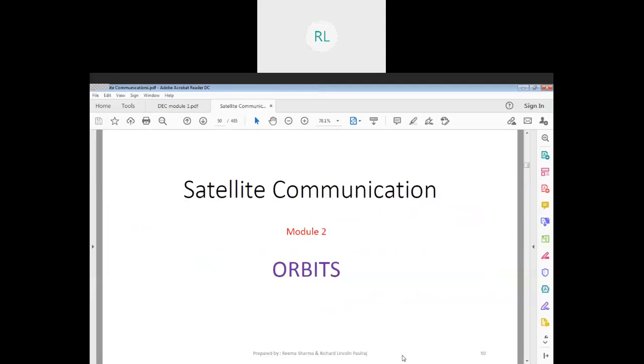So with this we conclude our module 1, which was introduction and these losses that can occur. The second module that we are going to start off with is orbits. Can someone tell me what is an orbit? Is there a specific meaning for orbit? Bhavana, can you unmute and respond? What is an orbit?